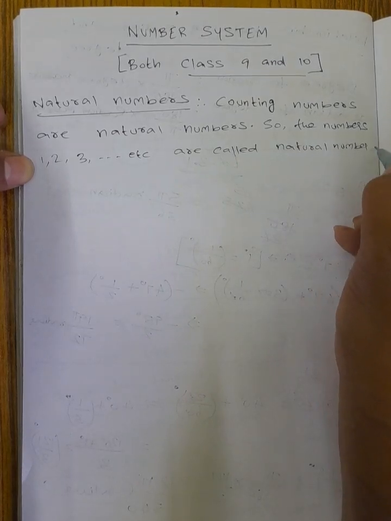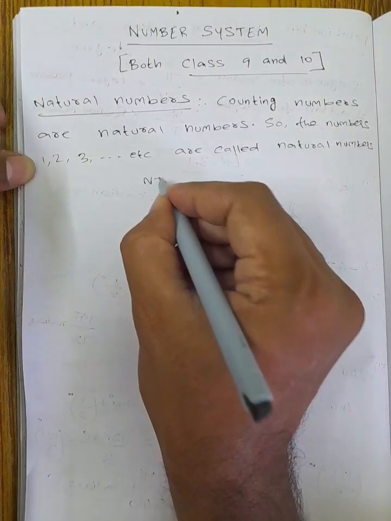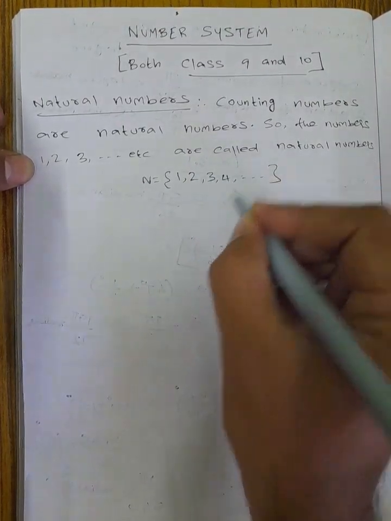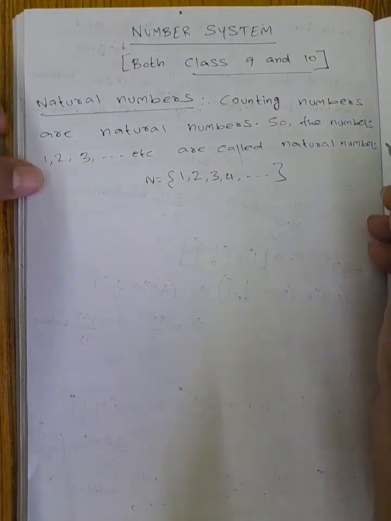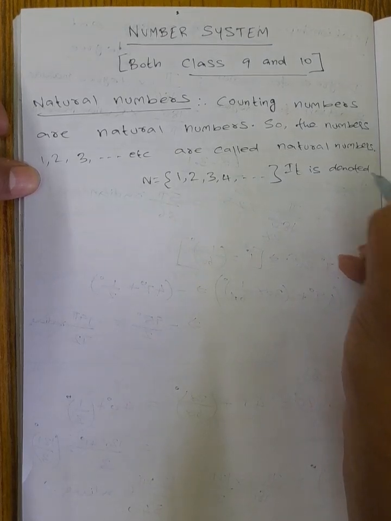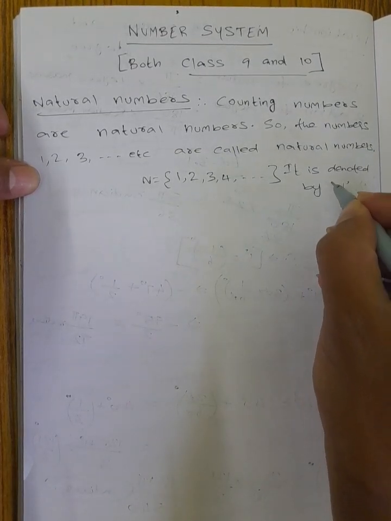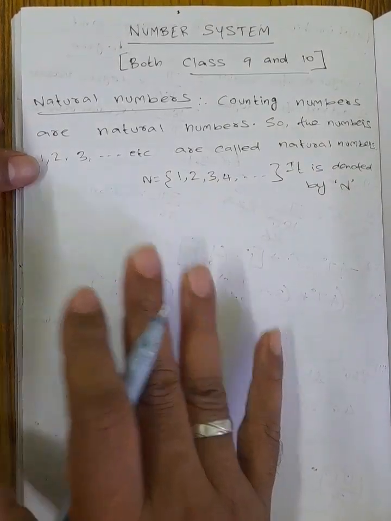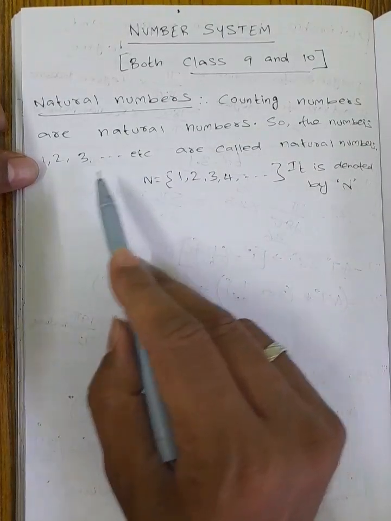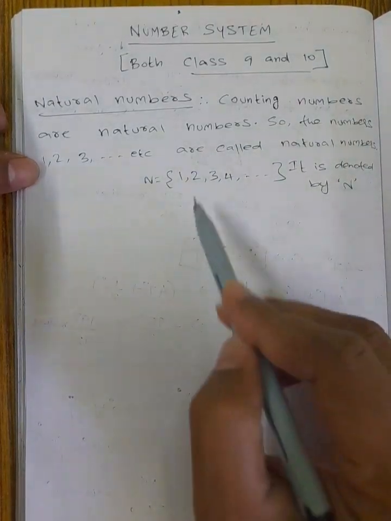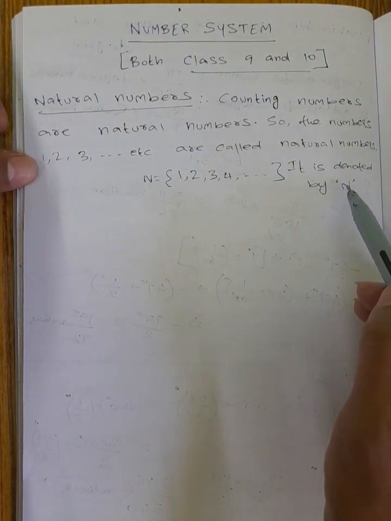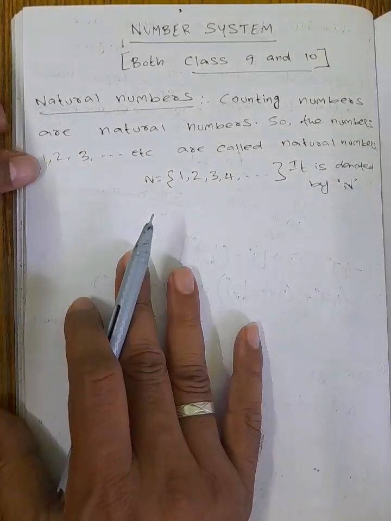Okay, so the positive counting numbers we call natural numbers. N is equal to 1, 2, 3, 4, like that. The natural numbers are always denoted by the letter N. So the numbers 1, 2, 3, 4 up to infinity are all called natural numbers, denoted by the alphabet N.